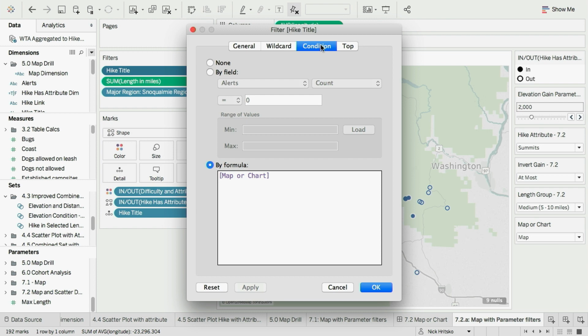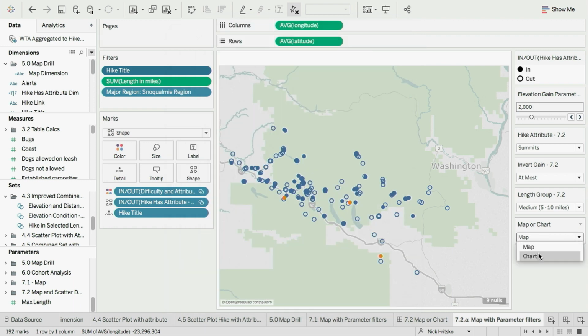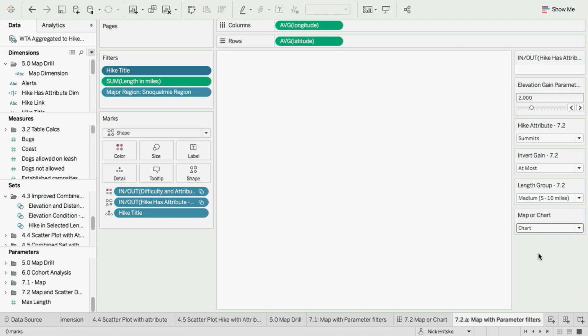It has true and false, and the result of that is when the parameter is set to true, the value of this filter is true for every mark on the viz. And when the parameter is false, the value of this filter is false for every mark on the viz. That means that when I set it to true, every mark shows up, and if I set it to false, every mark goes away. So one interesting thing about Tableau is if there's no marks, there's no visualization. So when I switch this from map to chart, poof, it goes away.